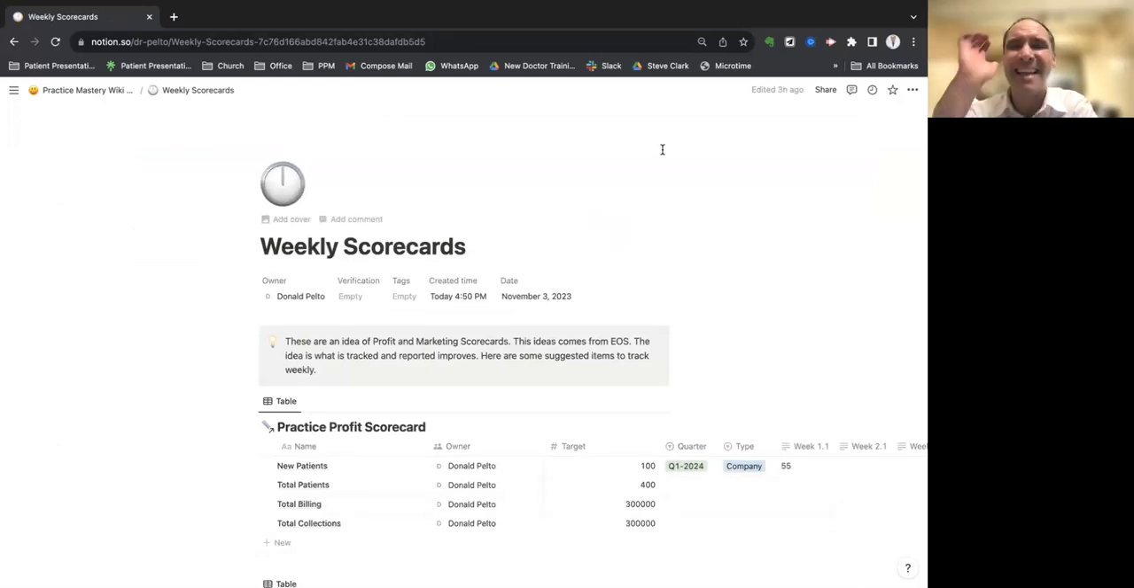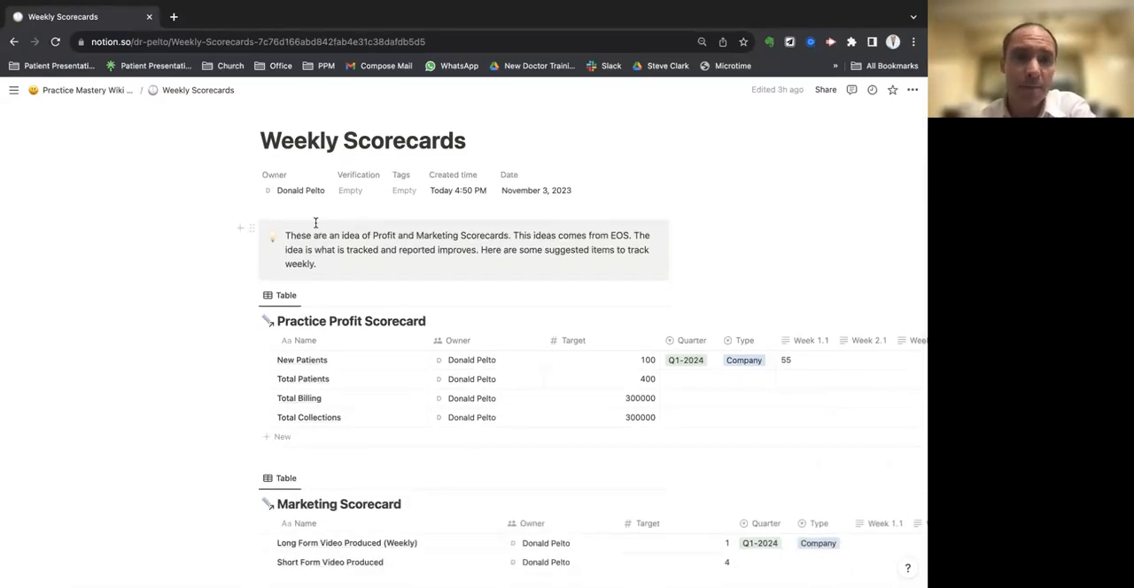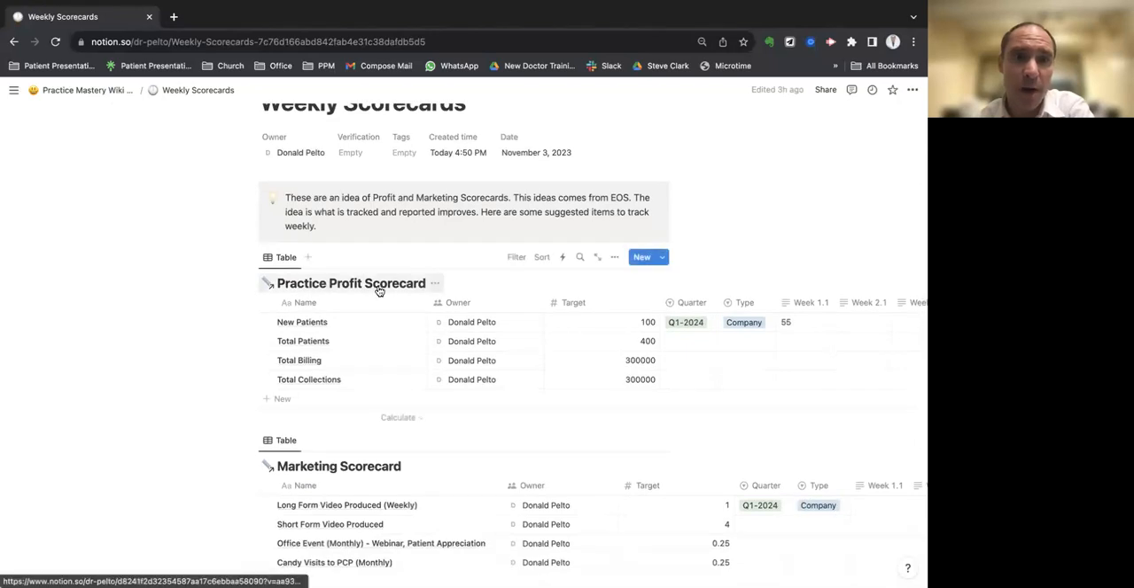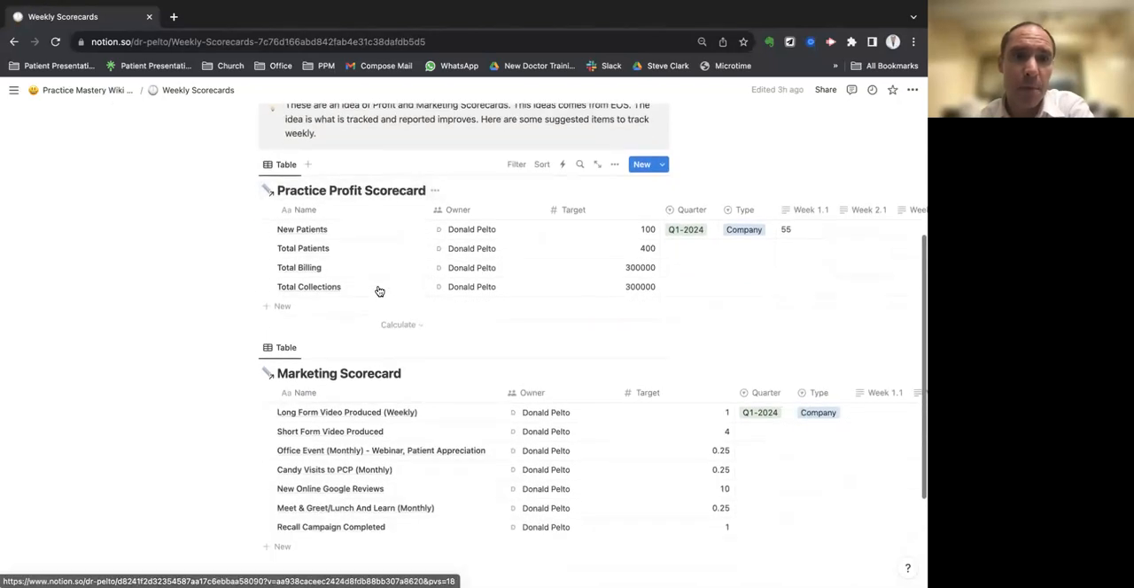So scorecards, this is an idea based on EOS, which is Entrepreneurial Operating System. Basically, it's a scorecard that you can score yourself and how to do these things. So it's a weekly scorecard. So you have a practice profit scorecard. And then a marketing scorecard.